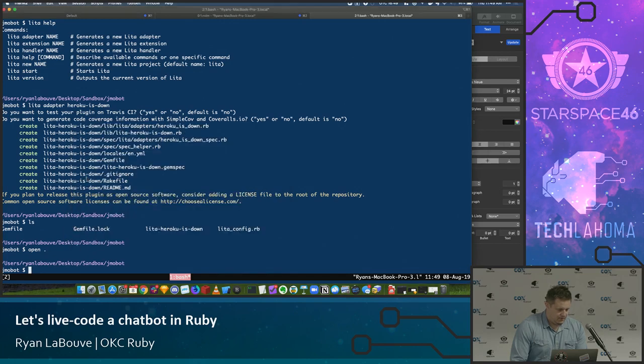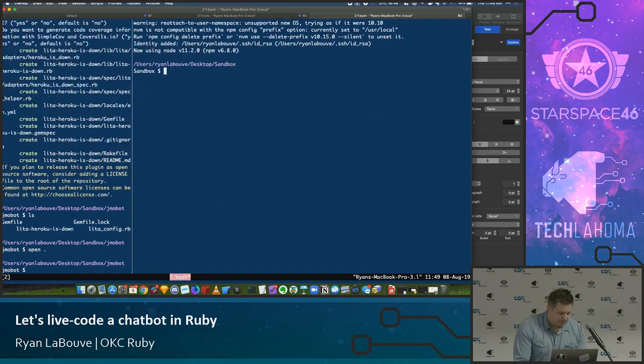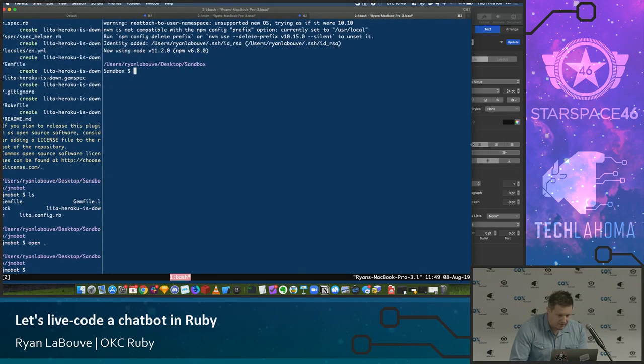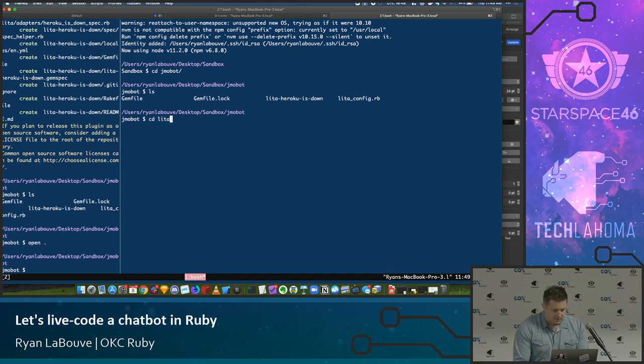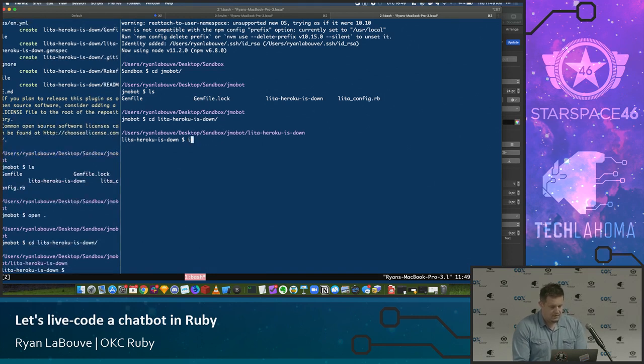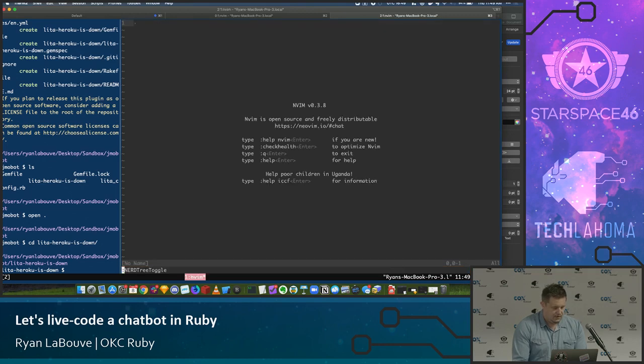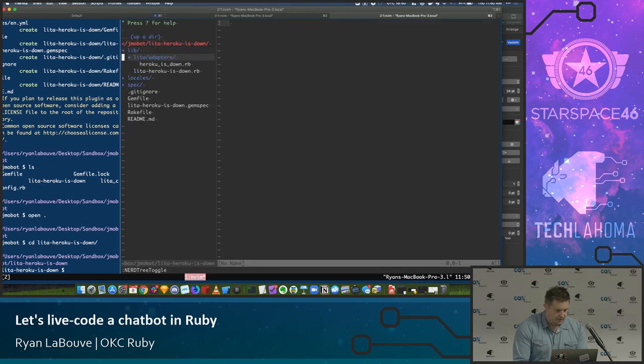Okay, cool. So I'm gonna open up just a little side panel here, which we'll use to run the bot as we make changes. So go to JMobot, go to Lita-Heroku's down, do the same thing over here. Okay, great. And if we look in our file here, we will see a few things.